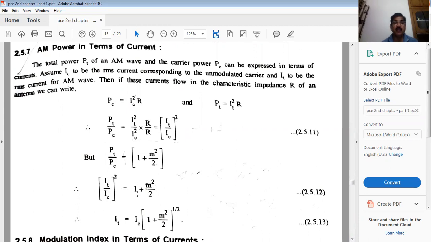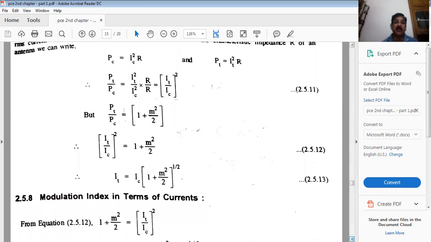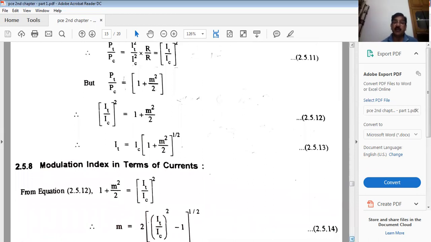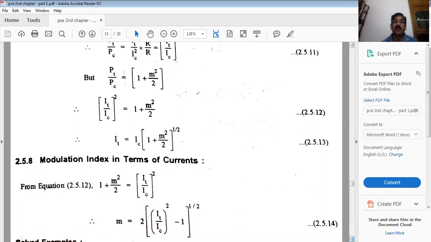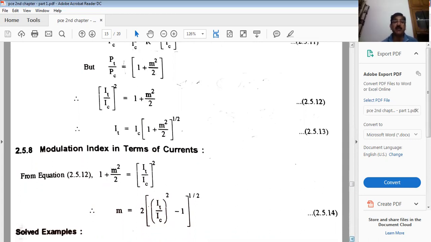Without the square, you take the square root and, to calculate IT, multiply this expression with IC. I hope you understand how we can calculate total current in terms of carrier current as well as modulation index. So it will be IC into the whole square root of 1 plus m square over 2.